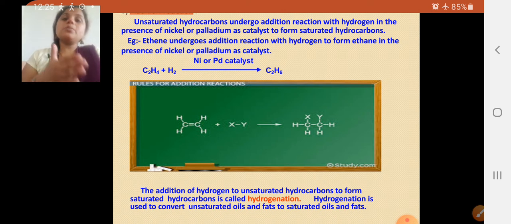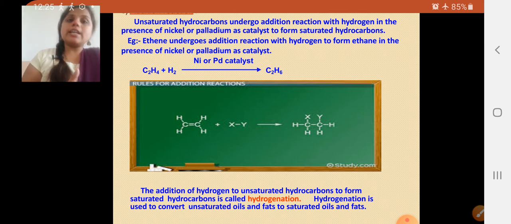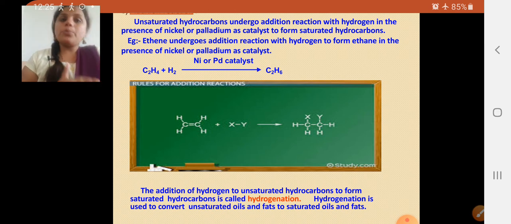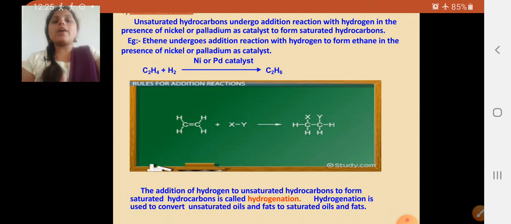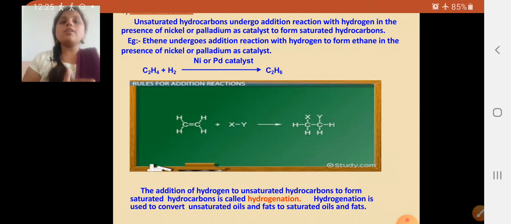In the addition reaction, particularly if we add hydrogen, it is considered the hydrogenation process. Hydrogenation is used to convert unsaturated oils and fats to saturated oils and fats. Dear students, that is why we use the addition or hydrogenation process.